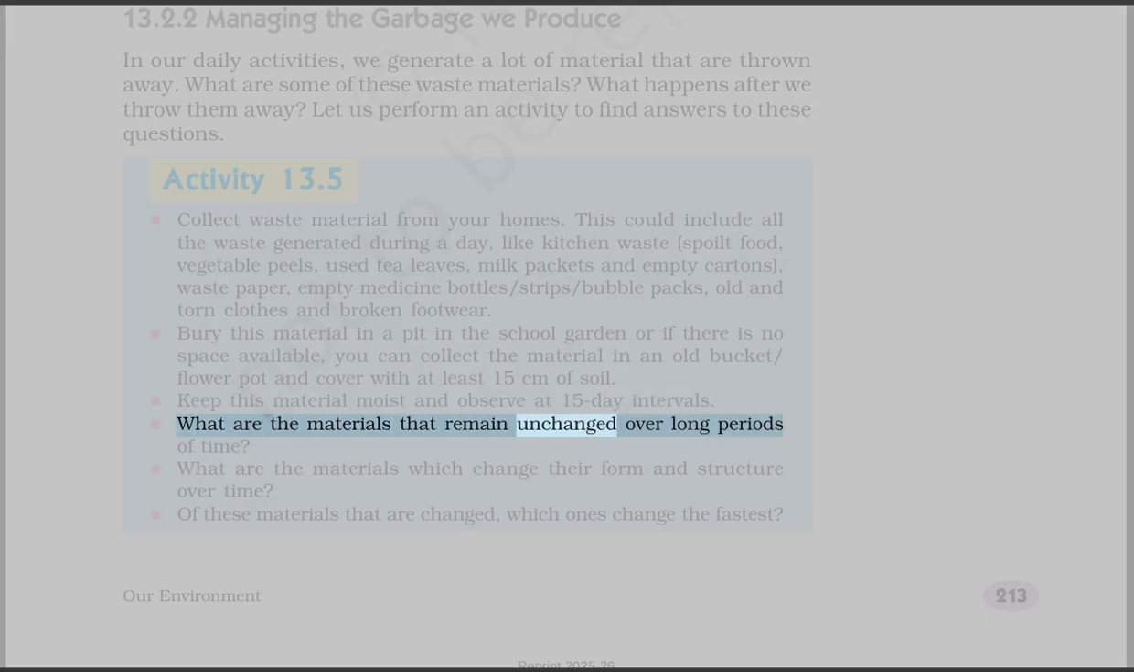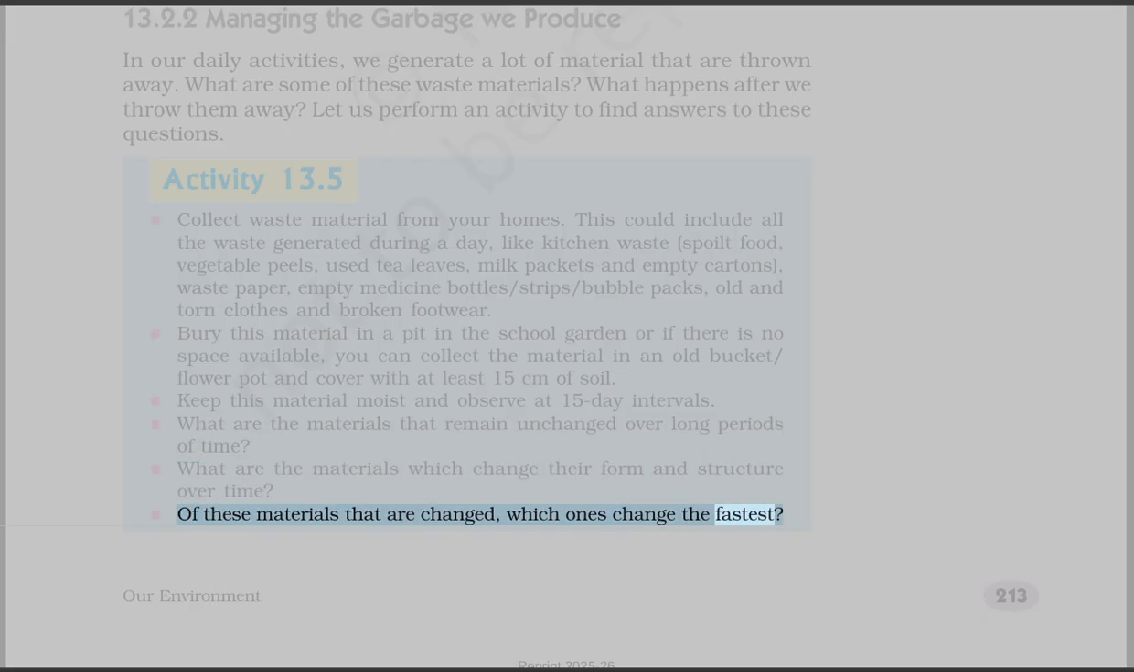What are the materials that remain unchanged over long periods of time? What are the materials which change their form and structure over time? Of these materials that are changed, which ones change the fastest?